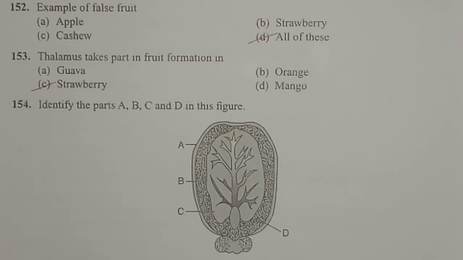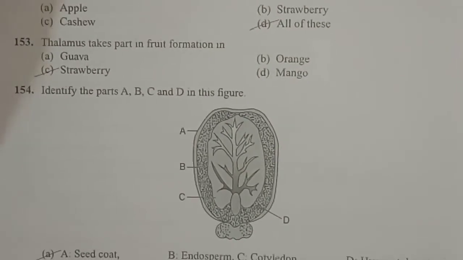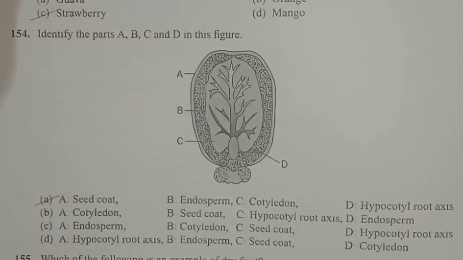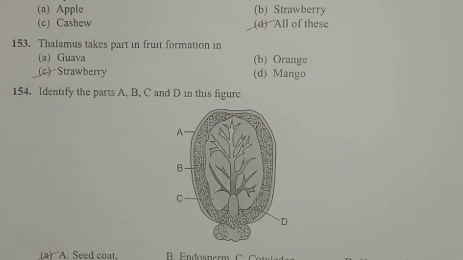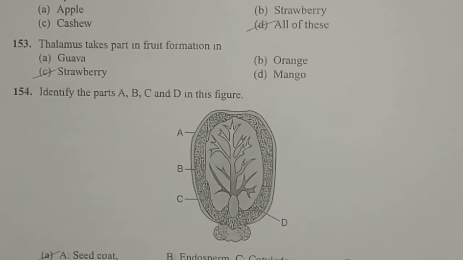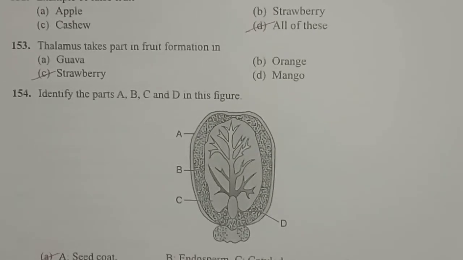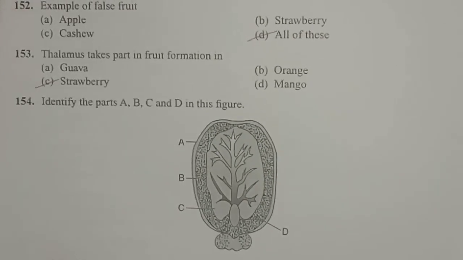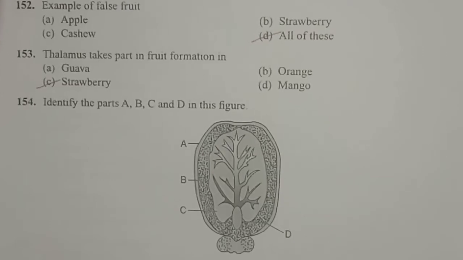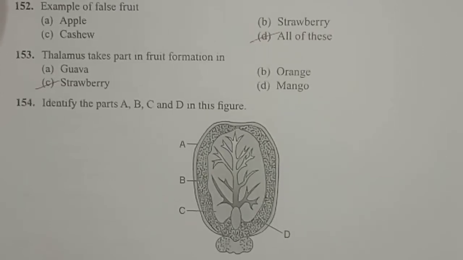Next question, example of false fruit. What is a false fruit? Usually the fruit is developed from the ovary, or we can say that after fertilization the ovary develops into the fruit. But in certain plant species, the fruit is developed from a part other than the ovary. Such fruits are called false fruits. Here they are asking for examples of false fruit: apple, strawberry, cashew and all of these. All are false fruits, because they are not developed from the ovary. Instead they are developed from the thalamus.